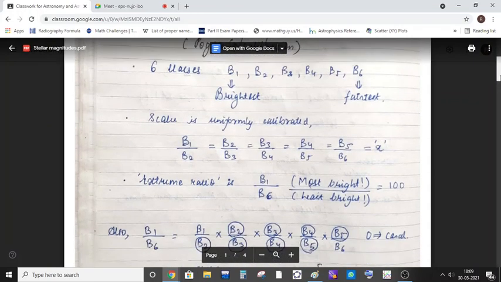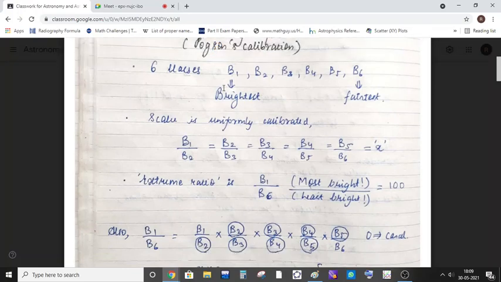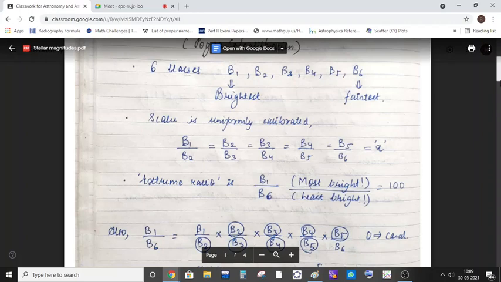So what 3 things did he do? Every single star that you can see from Earth is divided into 6 subclasses based on its brightness. Only 6 possible classes are there. All these classes are uniformly calibrated, which was concluded from the second point. And when the scale is uniformly calibrated, you can safely write it in mathematical form as B1 by B2 is equal to B2 by B3, and so on. This ratio is nothing but a constant, which is x. It can be any number. And soon we are going to find it.